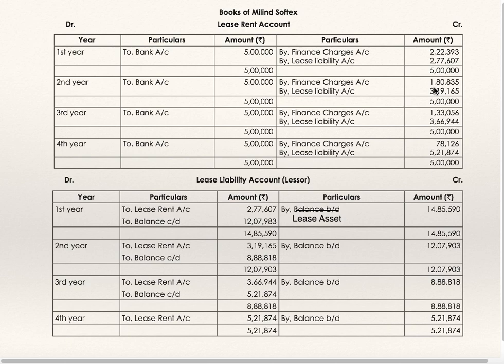Second year's principal amount 319,165 to lease rent account, balance carried down, balance brought down. Third year, principal amount is 366,944 to lease rent account, and last year principal amount is 521,874. So this is the fourth year. Lease liability account will get closed.